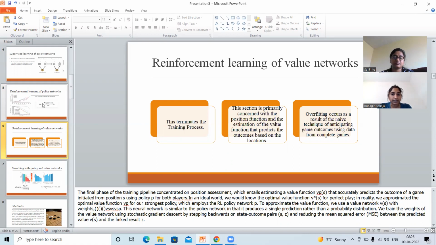This neural network is built the same way as a policy network, but instead of making a probability distribution, it predicts a single outcome. Stochastic gradient descent helps us train the weights of the value network by moving backward on the state-outcome pairs (s, z) and minimizing the mean squared error between the predicted value v(s) and the result z.